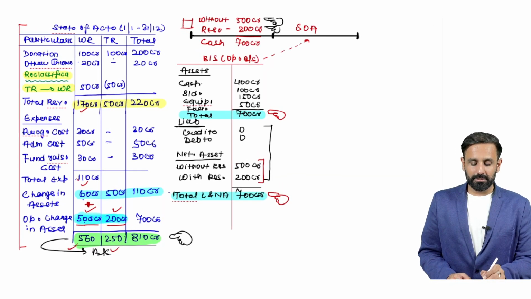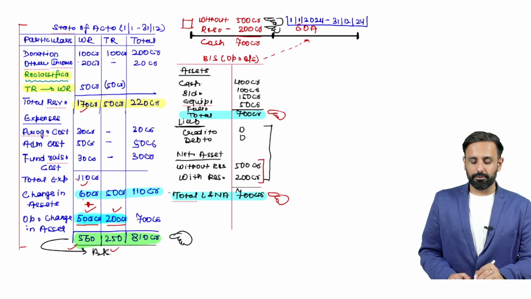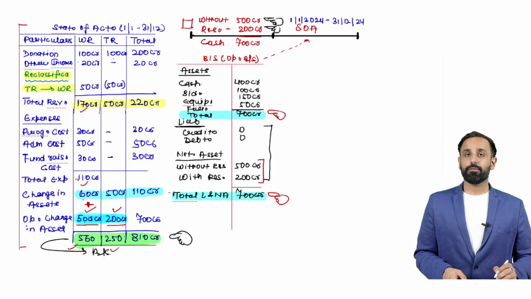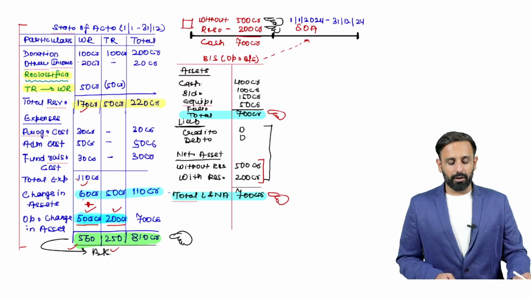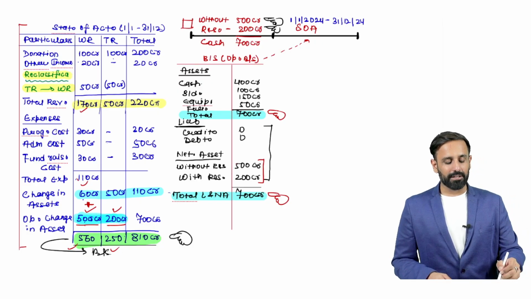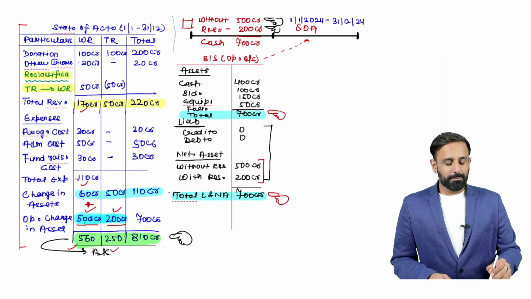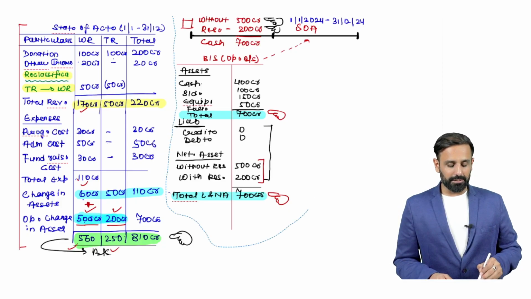So let's say this is the financial statement from 1st January 2024 to 31st December 2024, right? Here you can see this is the data given for next year. I think you are able to understand, right? Now we will prepare the balance sheet, but due to lack of space, I will copy this data and we can draw the balance sheet on the next page.